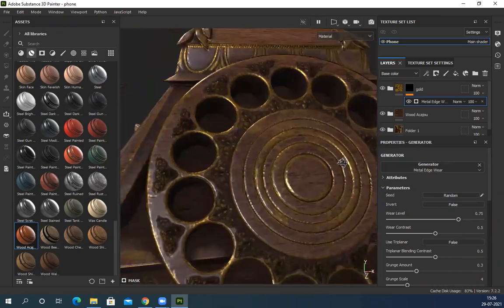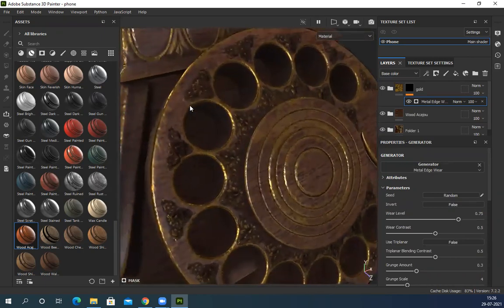You can see all the edges. Sir, it uses the cavity map, no? Yes, it uses the cavity map, and based on that it generates everything. So that's why we bake all the maps first and then start texturing, because it's an algorithm, it reads everything. You know where the edges are based on your cavity map, and it generates those details. So, what's the use of the thickness map?